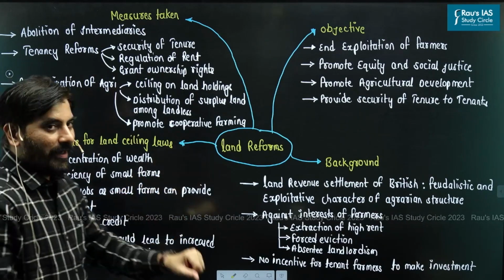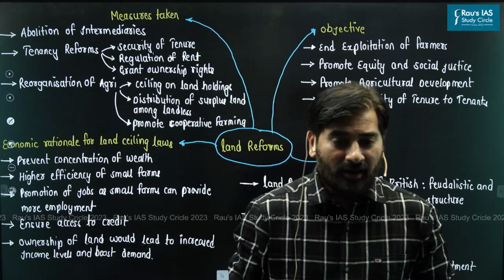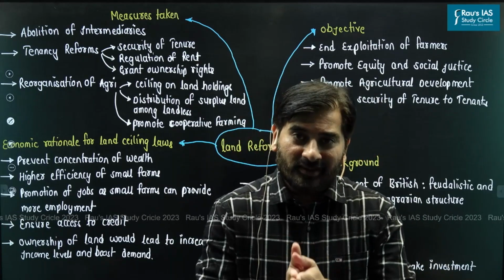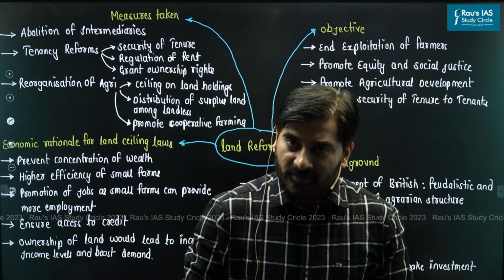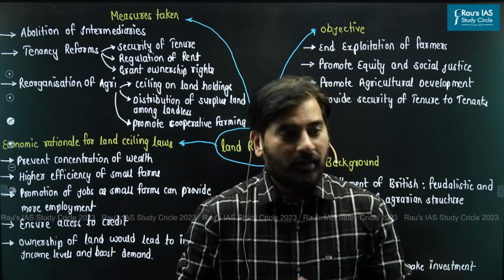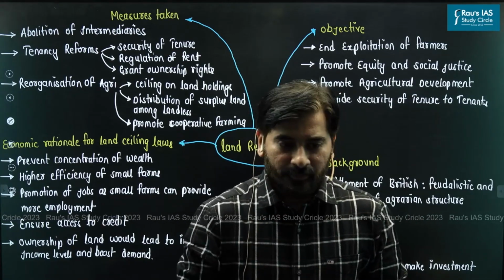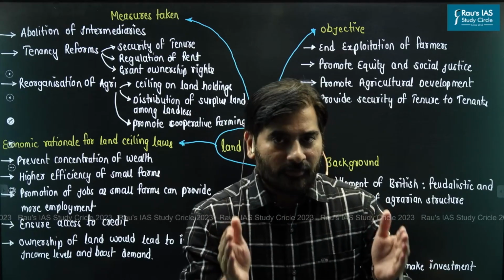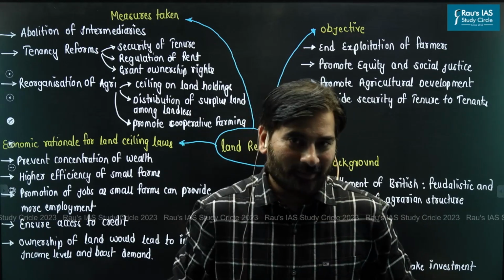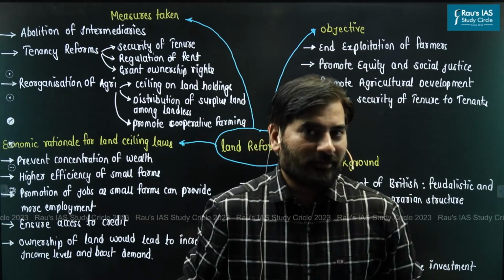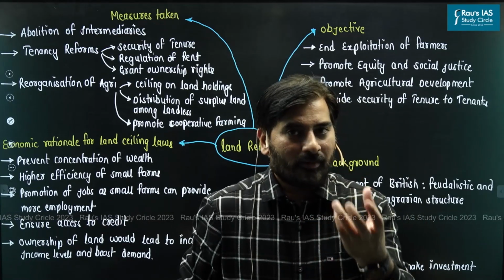With respect to the background to the land reforms, I'm pretty sure most of you must have studied the British land revenue settlement systems. The British introduced three types of land revenue settlement systems in India, which included the Zamindari system, Mahalwari system, and Ryotwari system. Each of these three systems was exploitative, but the most exploitative was the Zamindari system. In case of the Zamindari system, the British transferred the land ownership to the zamindars.